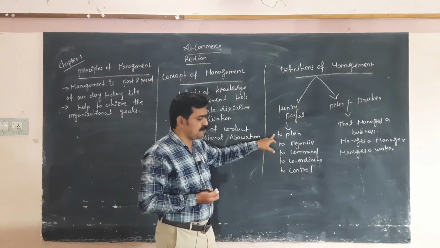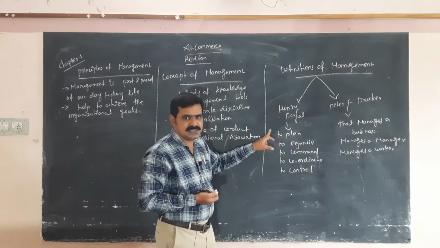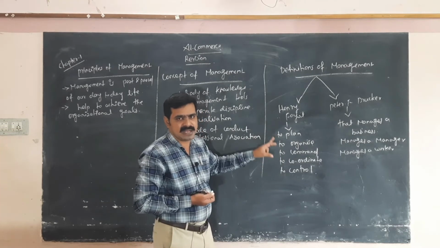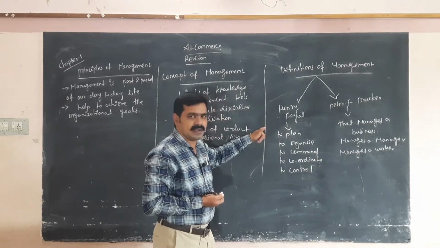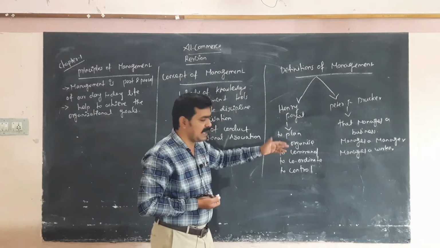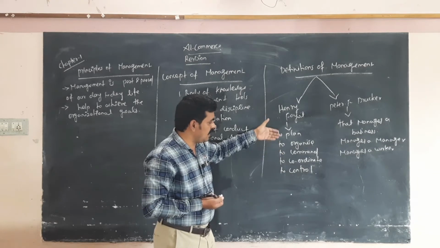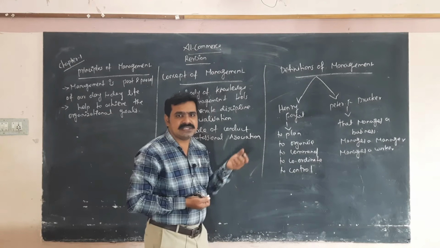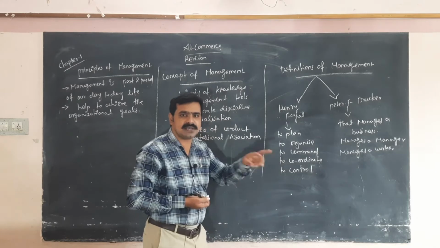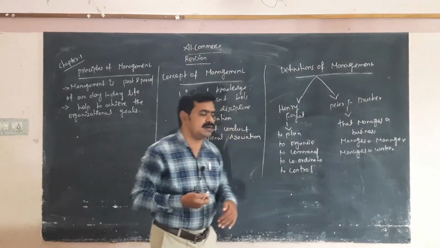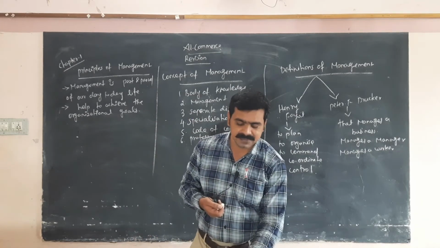First you have to set the plan, and setting the plan is done only by the company administration. The manager only executes the plan. Next, to organize the plan and to command. Command means information from the administration that the manager follows and executes. To coordinate, the manager coordinates all the subordinates, and to control is also one of the important functions of management. So these are the definitions of management.